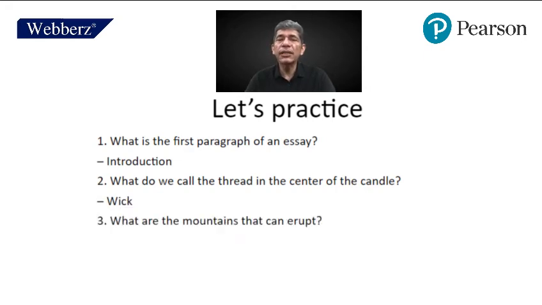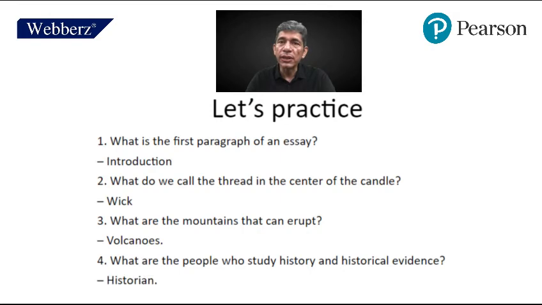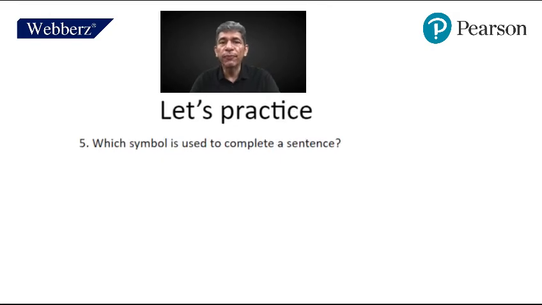What are the mountains that can erupt? Think. Answer is volcanoes. Fourth, what are the people who study history and historical evidence called? They are called historians. Question number 5. Which symbol is used to complete a sentence? Think quickly. It's a full stop. We also call it a period.